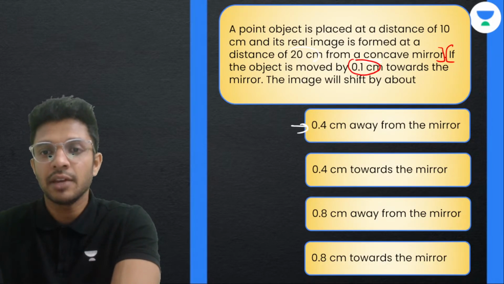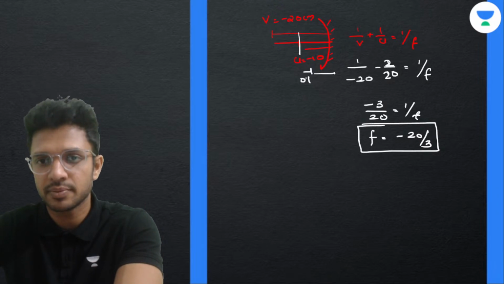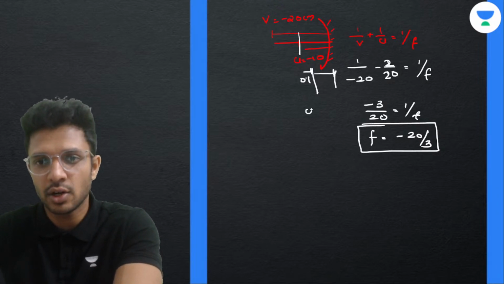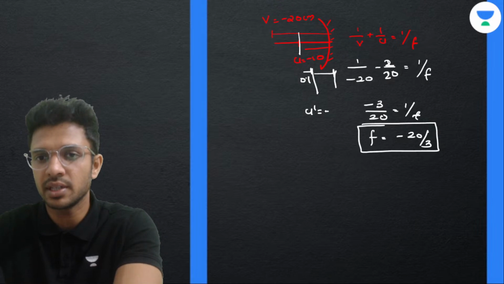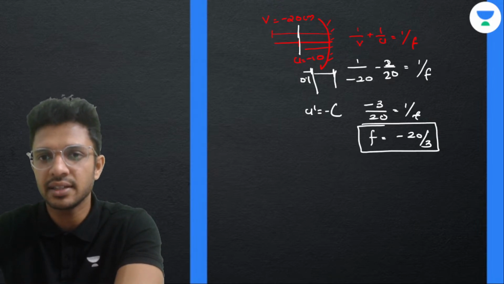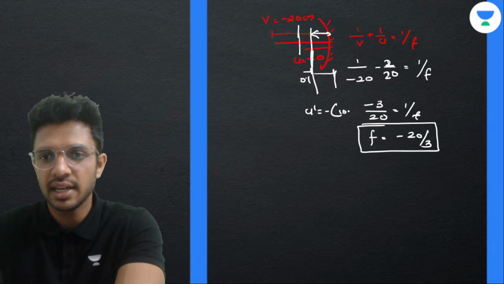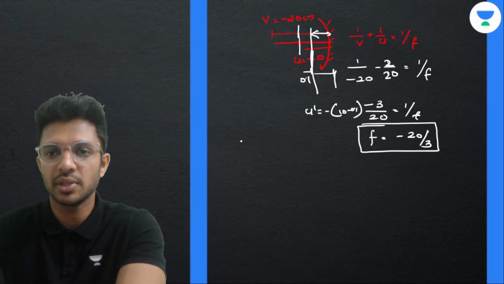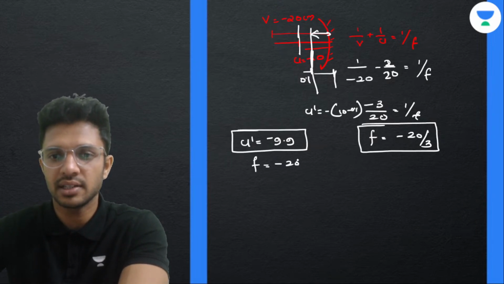Now, if the object is moved by 0.1, so from this particular position, the object is moved by 0.1 towards the mirror. So the current distance of object will be equal to how much? Initially it was 10. Now you are moving by 0.1 centimeters. From 10, subtract this 0.1 so that we'll get the remaining distance from the mirror to the new position of object. 10 minus 0.1. U dash, I'm going to write it here. That will be 9.9 with a negative sign.